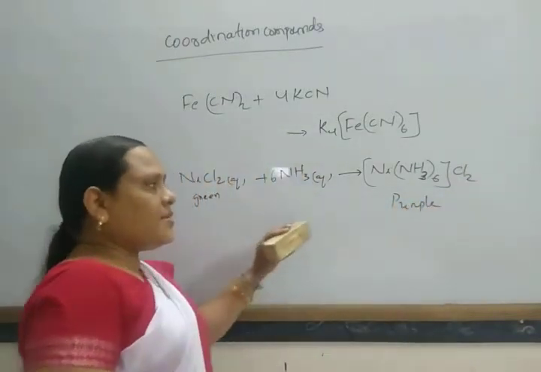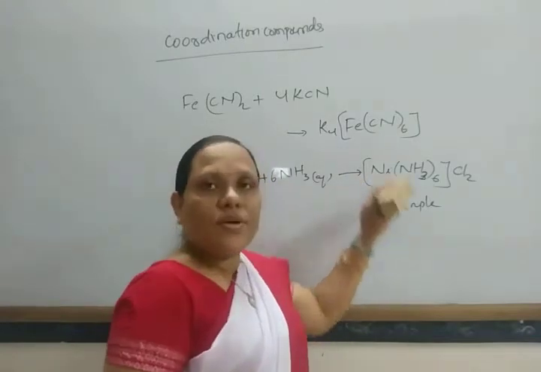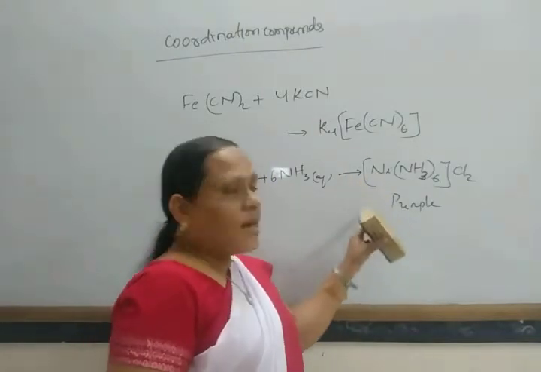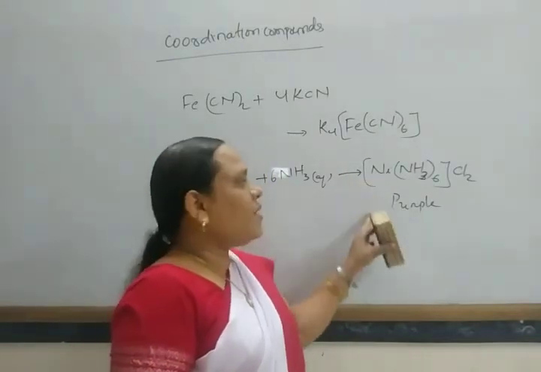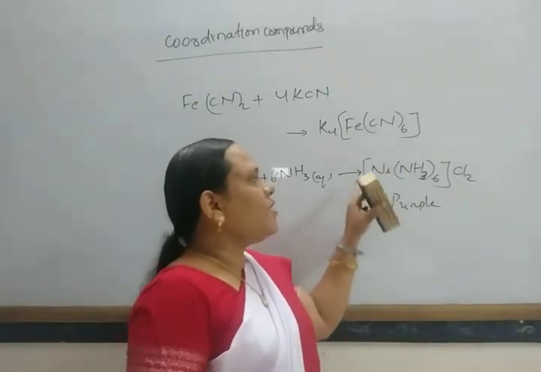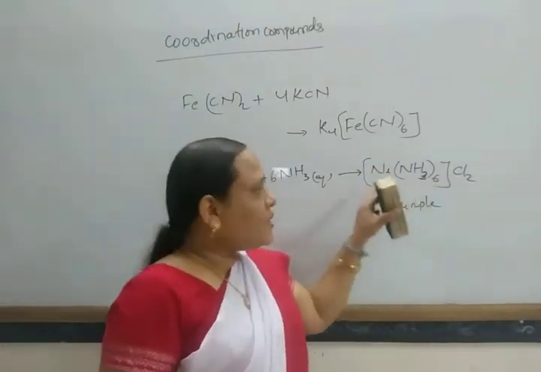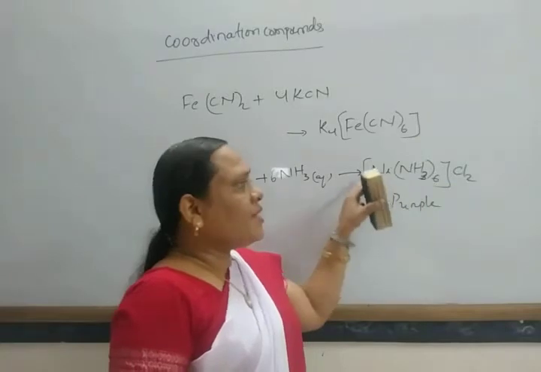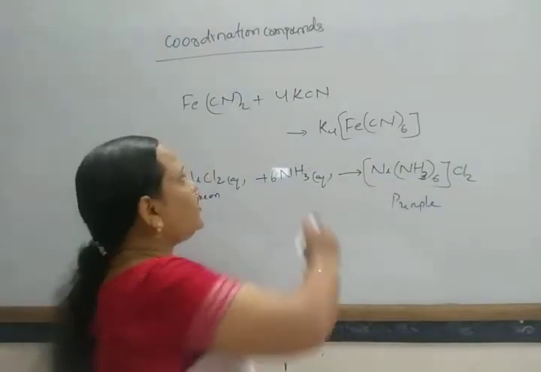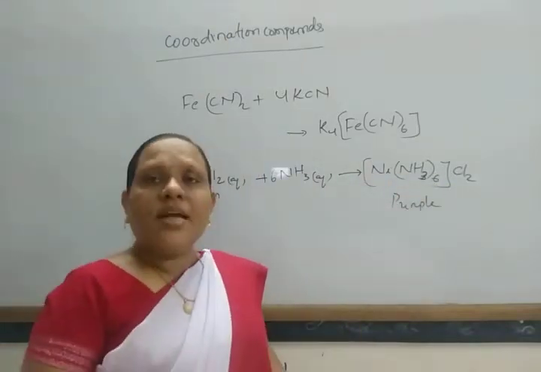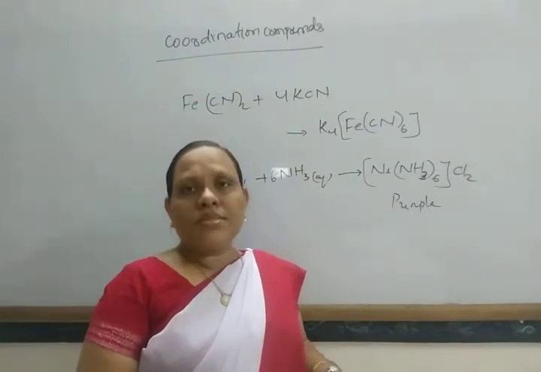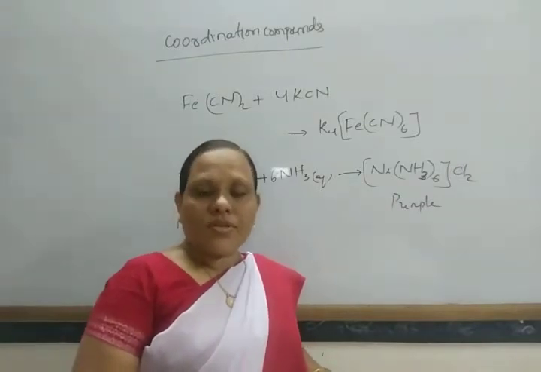When the solution is evaporated, it forms crystals of hexaamine nickel chloride. So these are coordination compounds, and they differ from double salts.